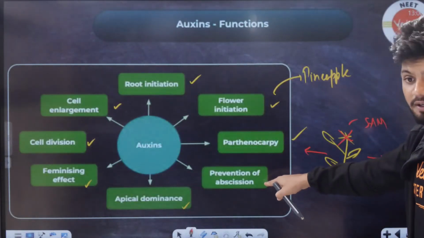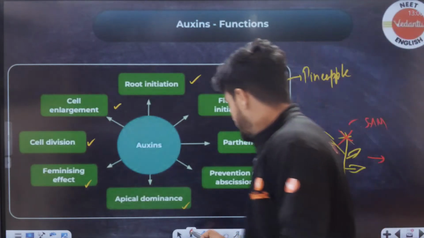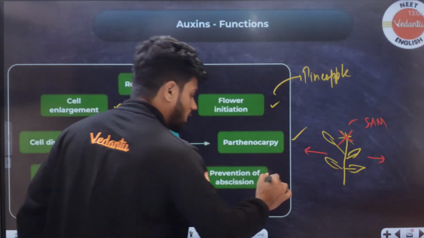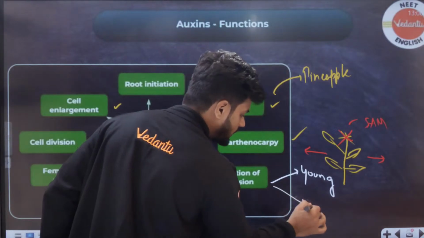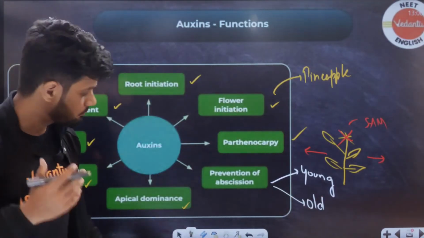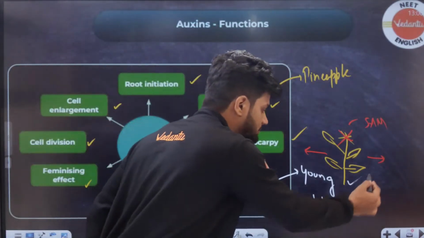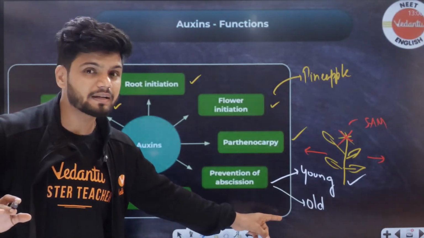Prevent abscission. This is very tricky, students. Why? Because this is a little scam. In a young leaf and in an old leaf, the auxin will act very differently. For example, it will prevent abscission nicely in the young leaf. But in the old leaf, it does not.